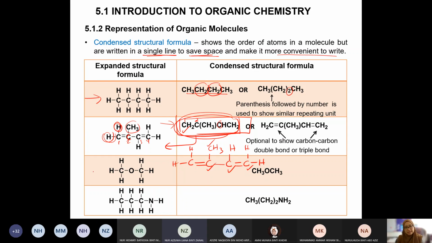Okay, this is another example. This is the expanded version. This is, what do we call this? Condensed version. Okay, expanded version. See, the one here, see? Repetitive. It repeats 2 times. So you can condense it into CH2 in parenthesis, 2 as subscript, and then NH2.